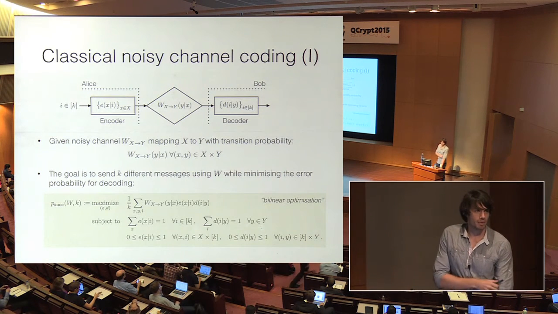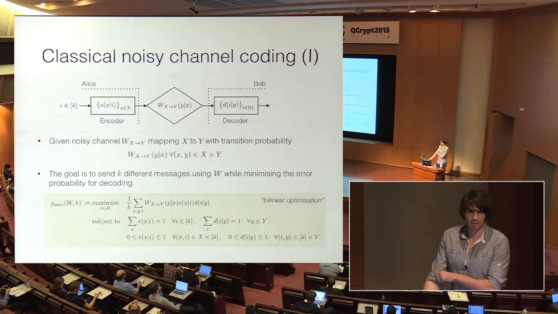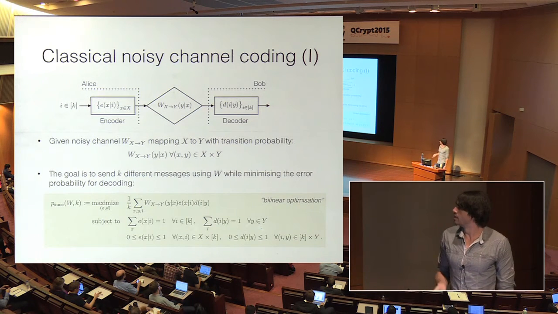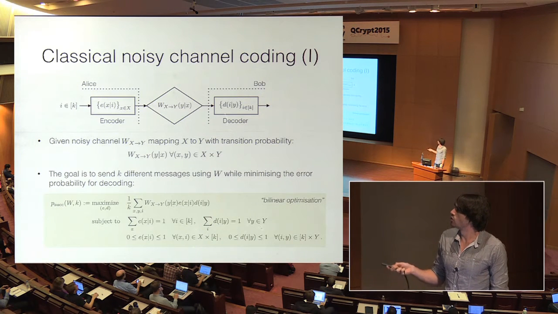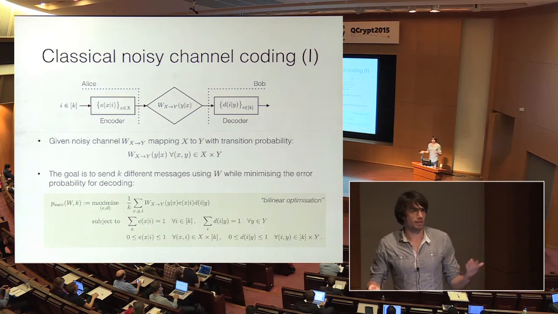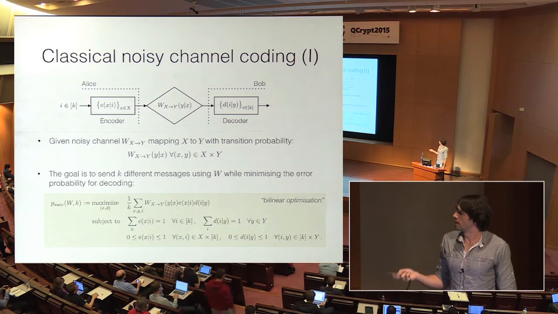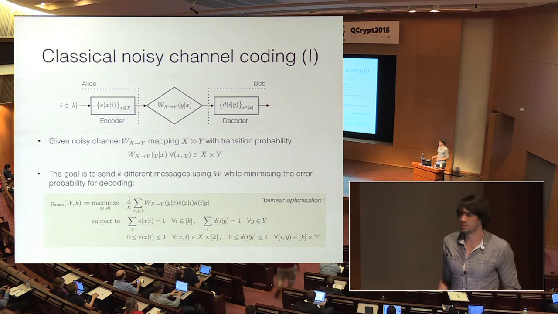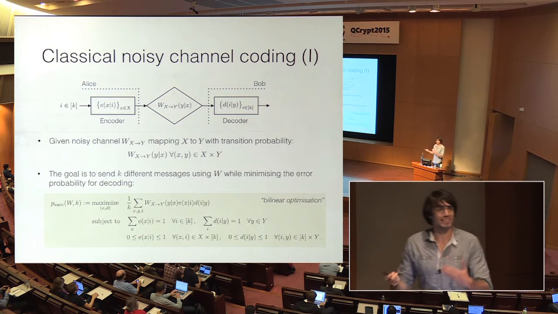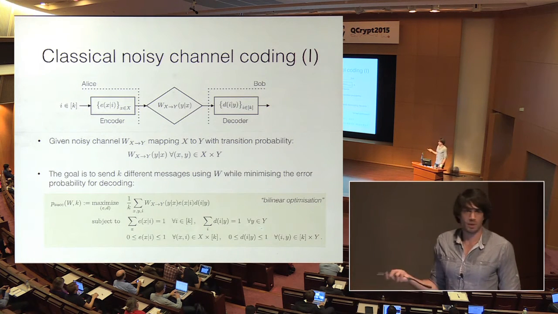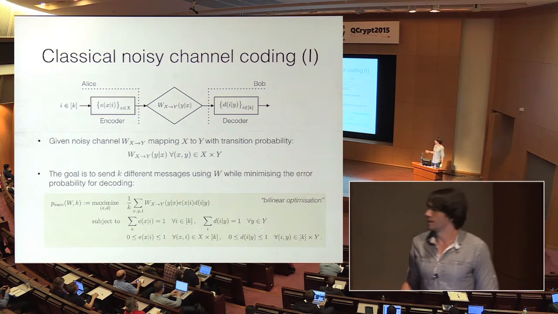And now what we want to do is send information over this channel. In particular, we want to be able to send k different messages over this channel. And of course, we want to do it as well as possible. So I would like to fix the number of messages we send, and I want to optimize the probability that we succeed, okay? And so what can we do? Well, we can encode here in Alice's lab. We can decode in Bob's lab.